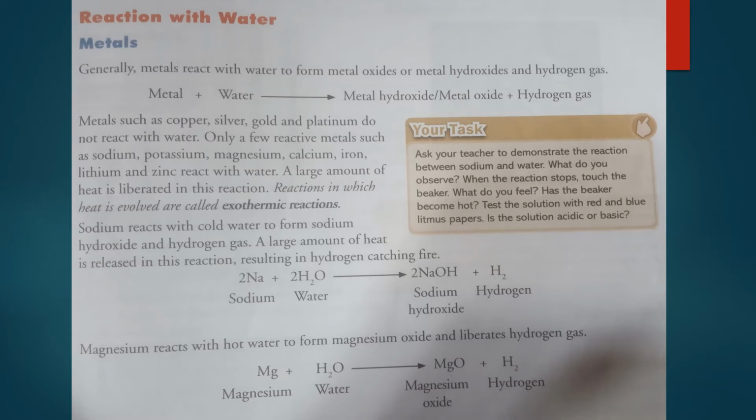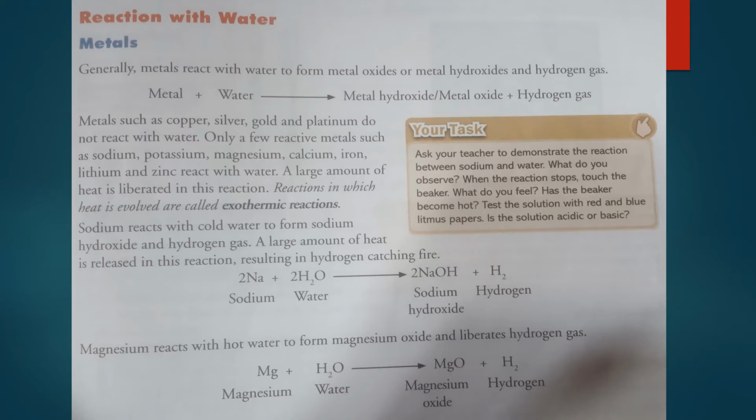Today we are going to revise again our chapter metals and non-metals. In my last video I discussed reaction of metal with oxygen, and today we are going to know reaction between metals and water. Generally metal react with water to form metal oxide or sometimes metal hydroxide, and hydrogen gas evolved. Metals such as copper, silver, gold and platinum do not react with water.